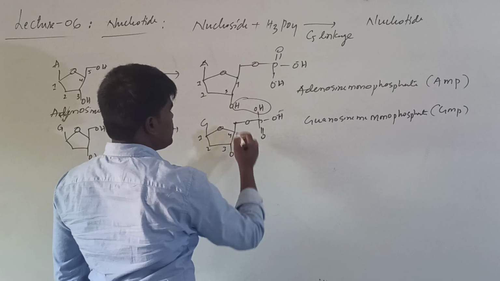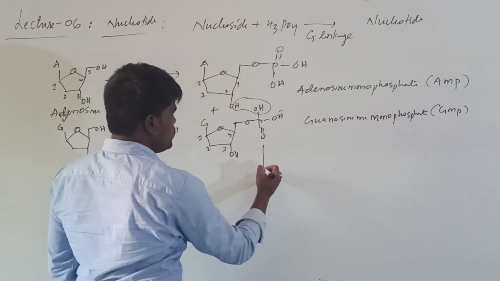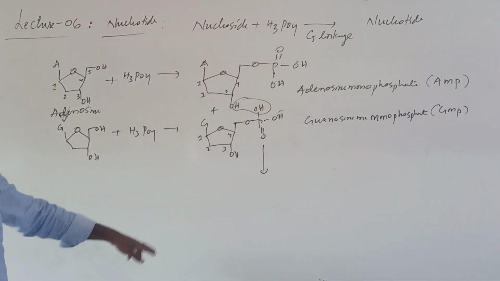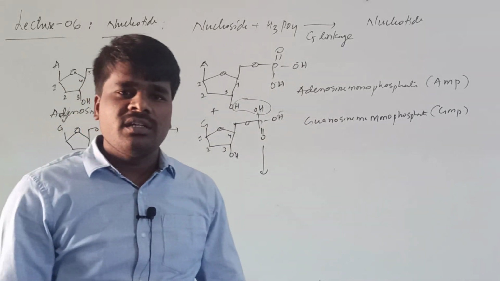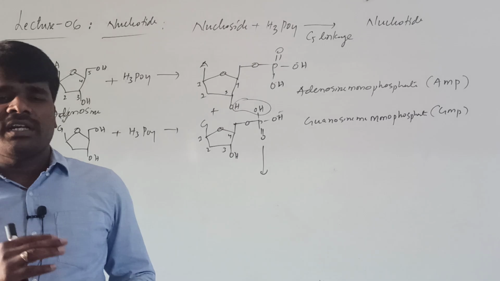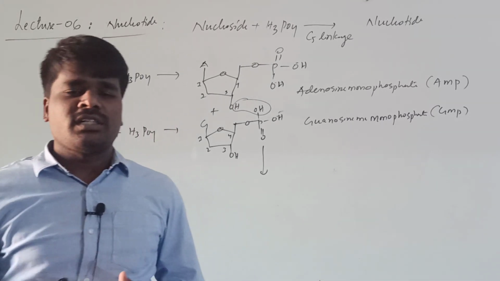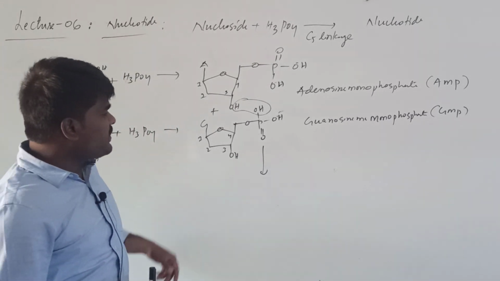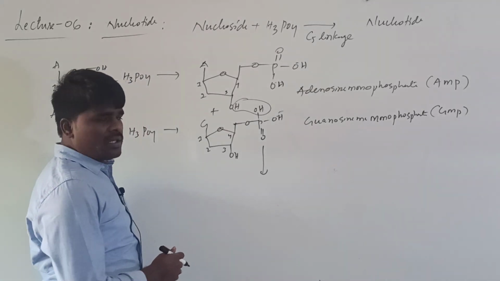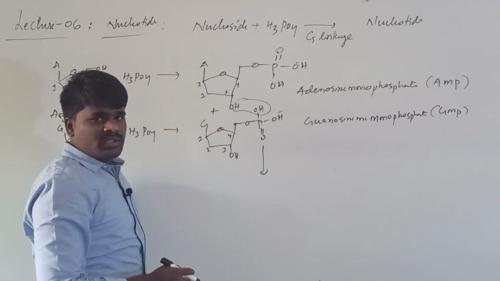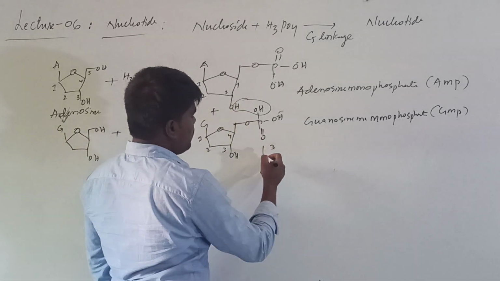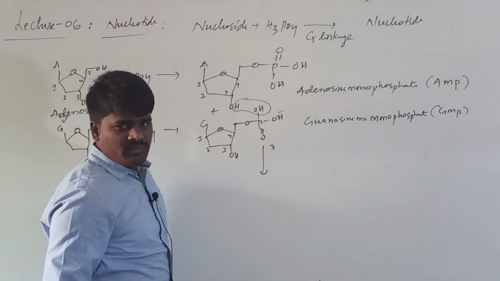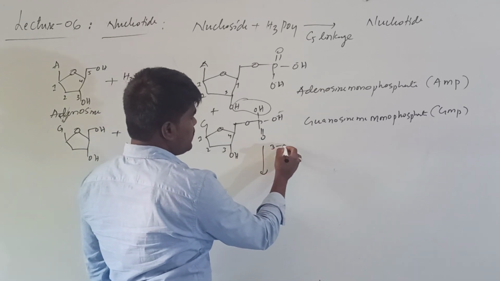Elimination of water takes place. If I connect two nucleotides, it will form a dinucleotide. If I connect three, it will form a trinucleotide. If I connect four nucleotides, it will form a tetranucleotide. The linkage takes place between the third position and fifth position. The chain extension takes place at the 3 to 5 linkage.